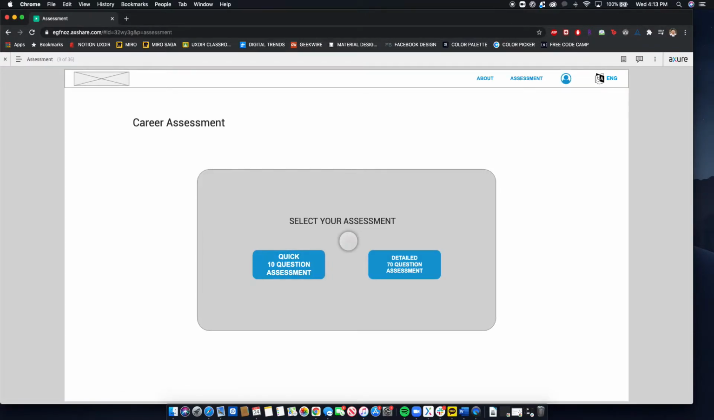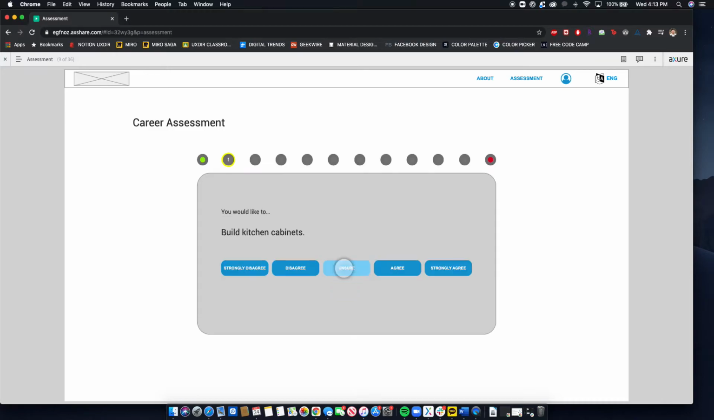Through this, they can go through a quick 10 question assessment, or they can go through a detailed 70 question assessment. But for sake of time, they'll go through the quick 10 question assessment. And from here, they're reminded that they don't need to consider their money or their education to answer these questions. Now, they'll be going through these 10 different questions according to a grading system from strongly disagree to strongly agree. And so they'll go ahead and go through it.